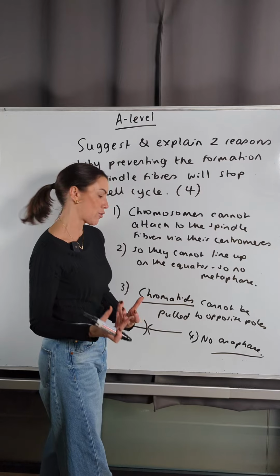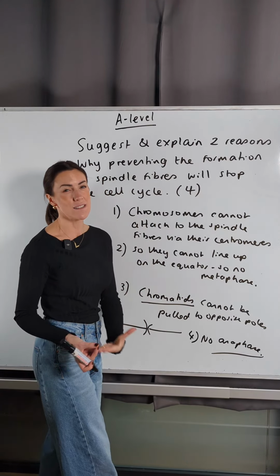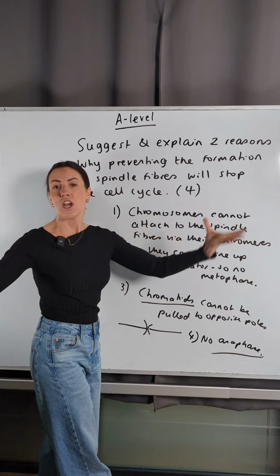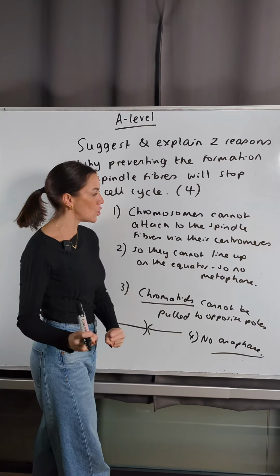So you're not separating the chromatids. Obviously, that is going to stop the cell cycle because you're not going to get nuclear division. You're not going to get the formation of those daughter cells.